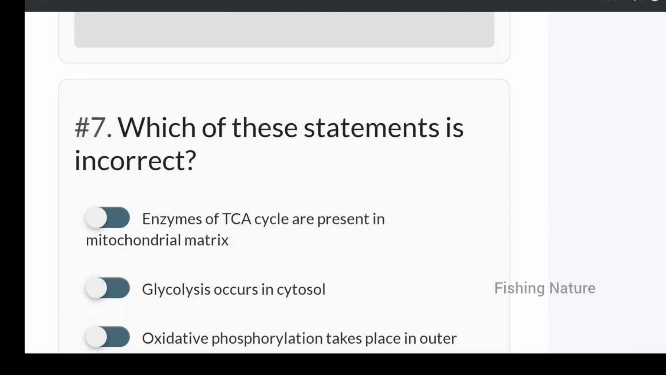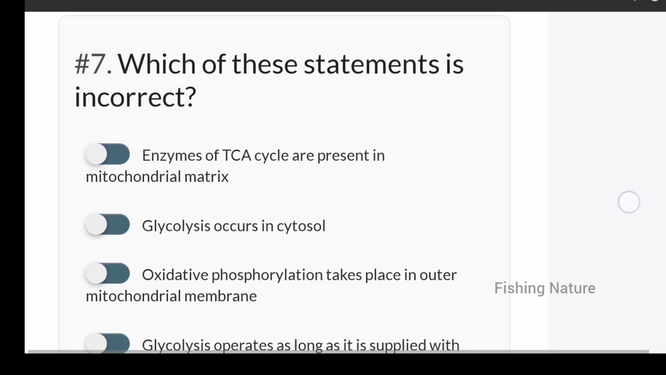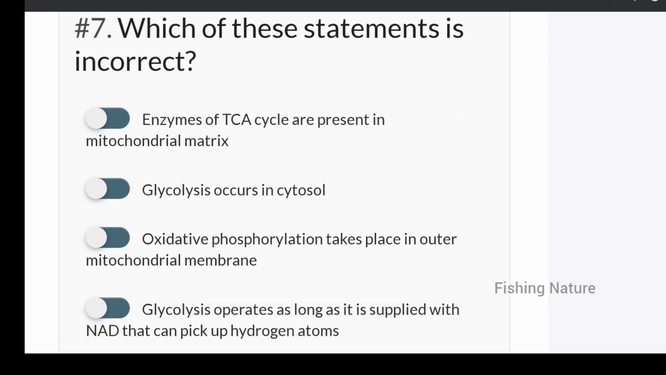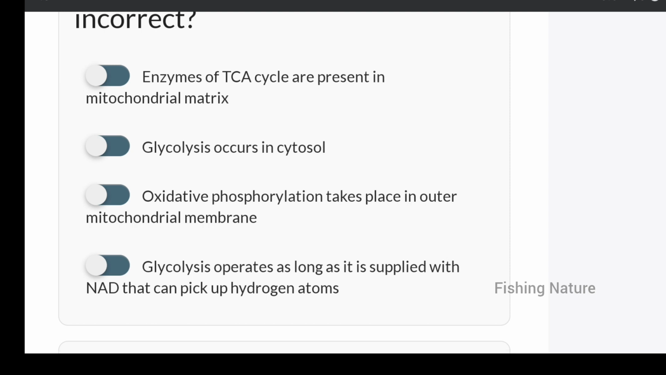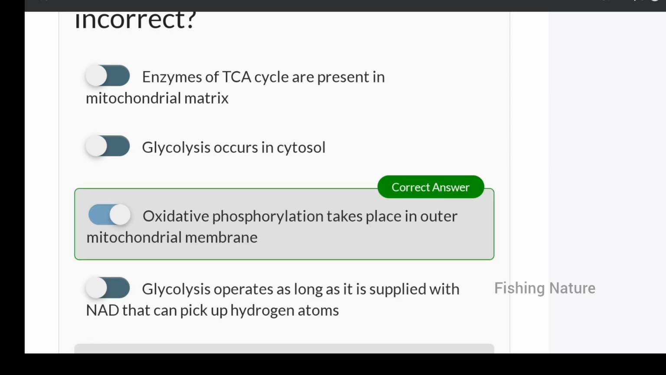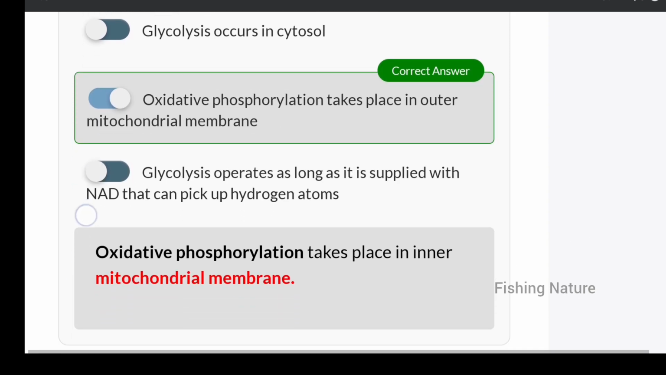Next, which of these statements is incorrect, they are asking. Incorrect means: enzymes of TCA cycle are present in mitochondrial matrix, or glycolysis occurs in the cytosol, or oxidative phosphorylation takes place in outer mitochondrial membrane, or glycolysis operates as long as NAD is supplied that can pick up the hydrogen atoms. Which is the correct option? Option C, oxidative phosphorylation takes place in outer mitochondrial membrane.